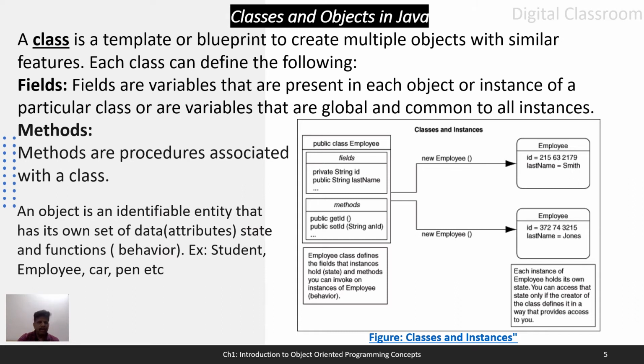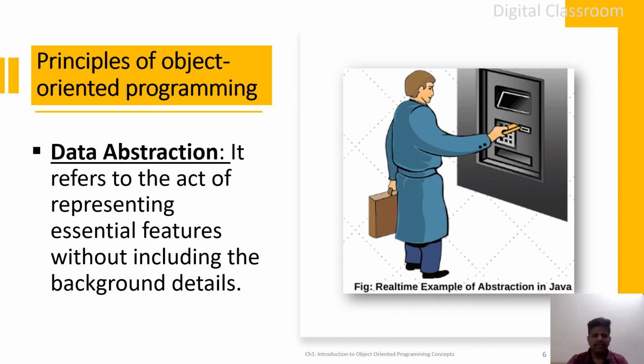We'll go to the next topic, children. Children, now we will discuss principles of object-oriented programming languages, which are very important. The first principle is data abstraction. Data abstraction refers to the act of representing essential features without including background details.